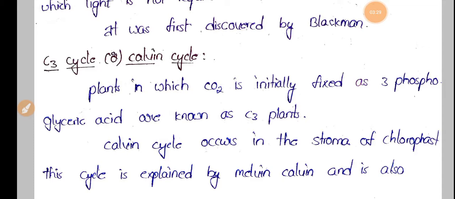In the carboxylation phase, ribulose bisphosphate is carboxylated to form phosphoglyceric acid. The complete carboxylation reaction starts with ribulose bisphosphate and ends with phosphoglyceric acid.